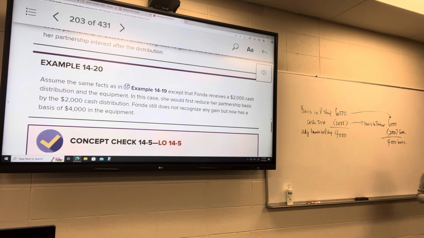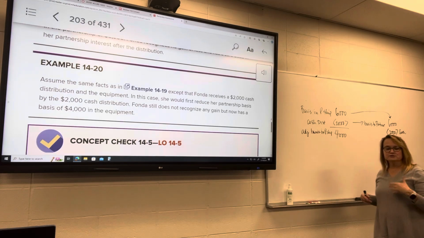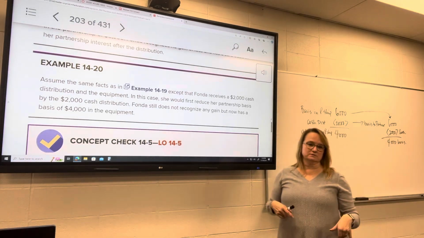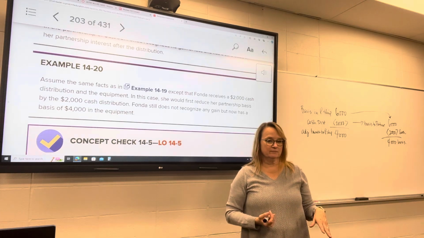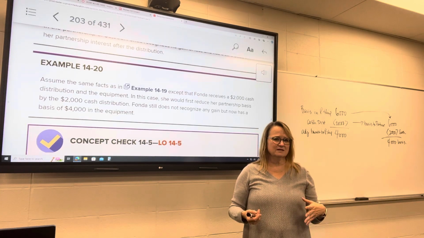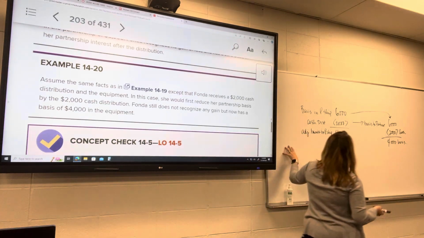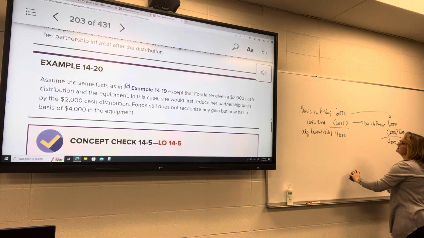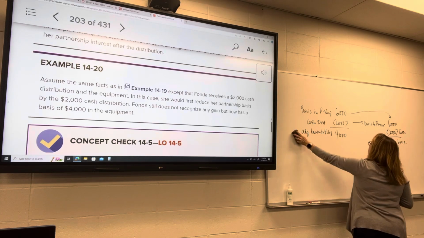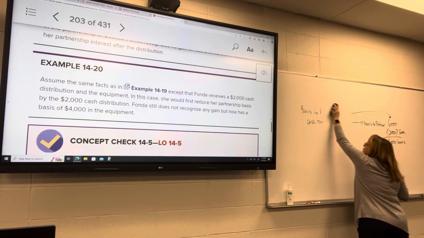So you'd want to figure out what is the carryover basis, it's whatever it was to the partner, and then subtract the amount that's over and above her basis that she's receiving. Does that make sense? Let me do this. This is what she's receiving.